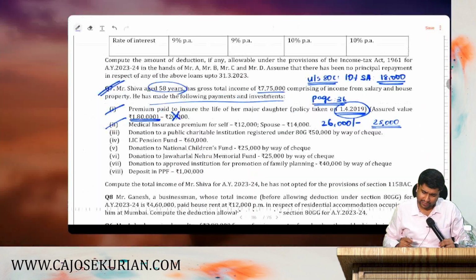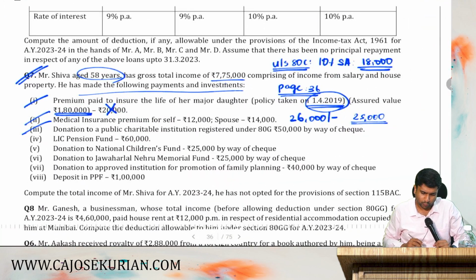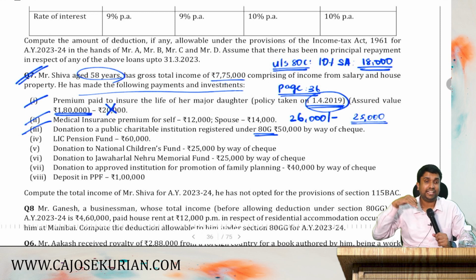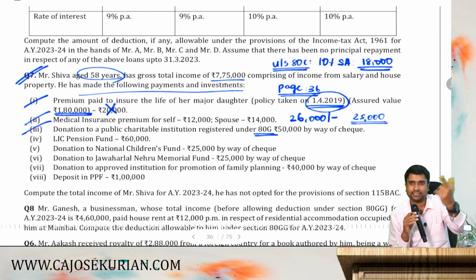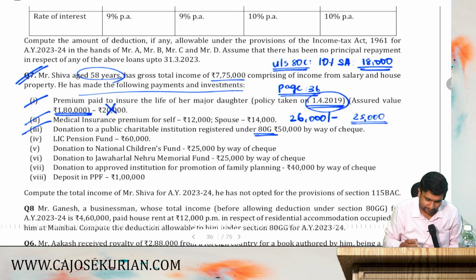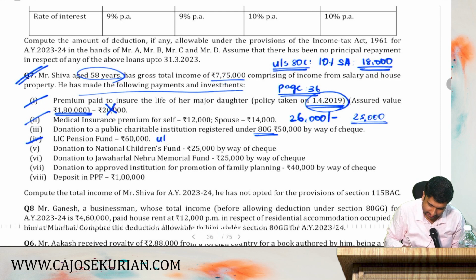Moving on with the next item, donation to public charitable institution registered under 80G. That we will deal later, because we have to compute the adjusted total income and other things. So we are leaving it like that, but we will discuss it later. Now next is LIC pension fund under section 80CCC.